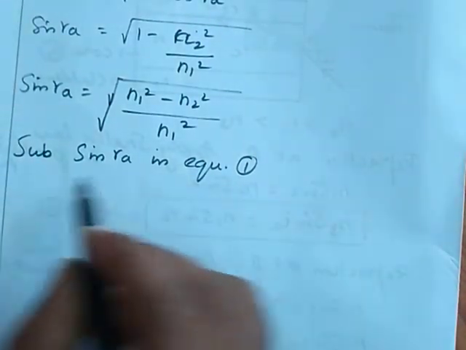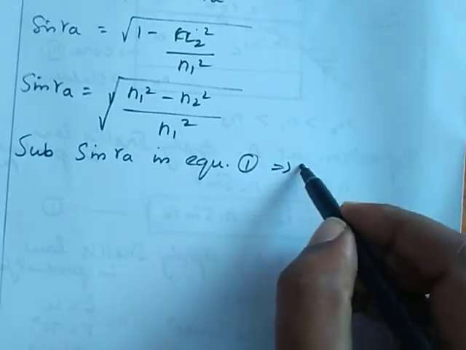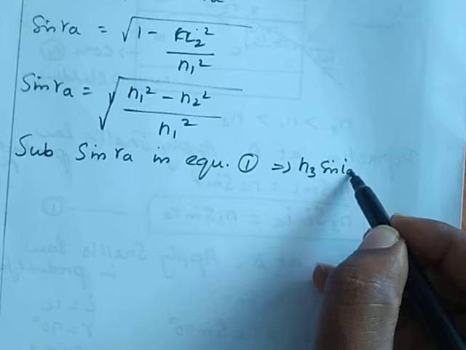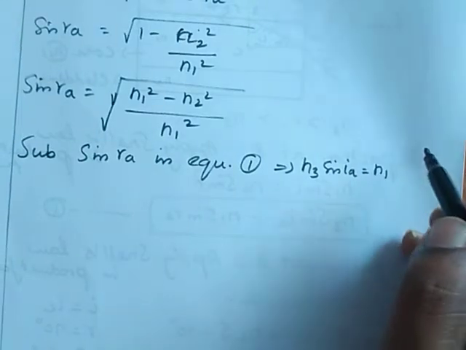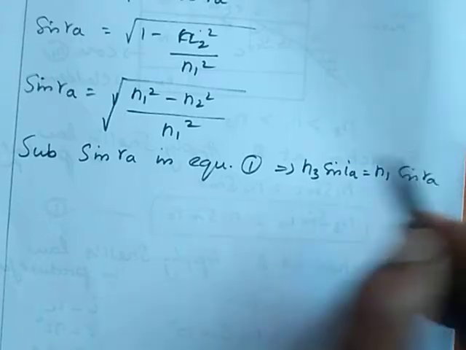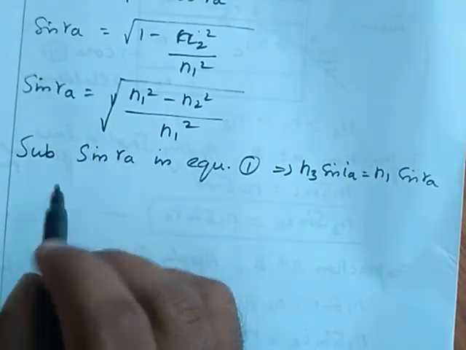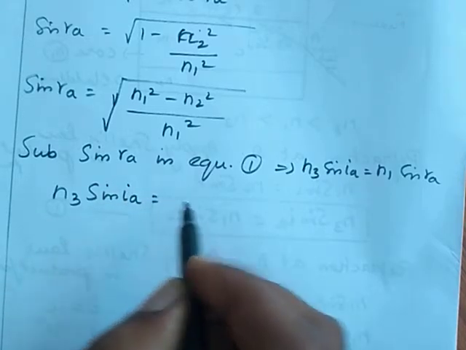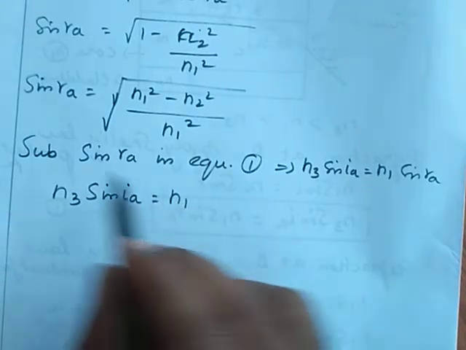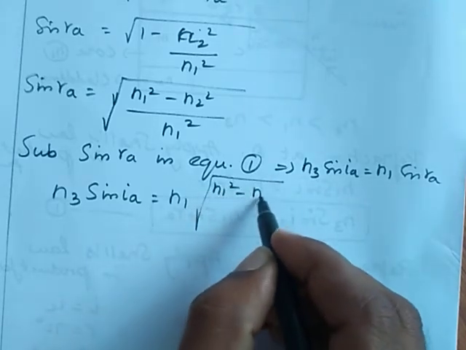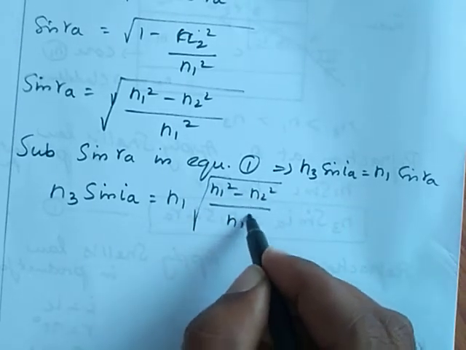Substitute sin RA here, then we get n3 sin IA is equal to n1 times root of n1 square minus n2 square by n1 square.